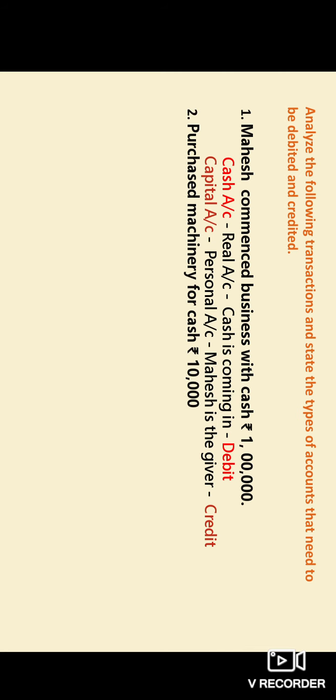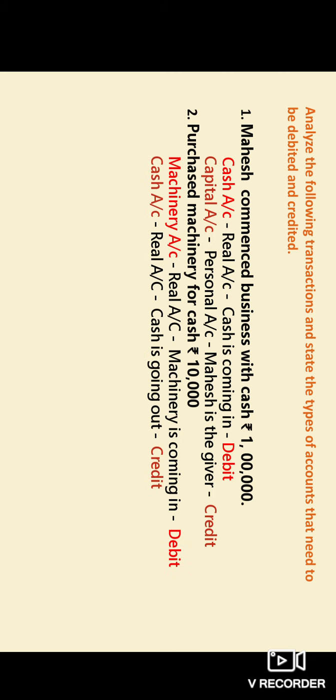Next example: purchase machinery for cash rupees 10,000. Here also we have two items, one for debit, one for credit. First is machinery. Machinery is an asset, that is why it comes under real account. As we purchase something, that thing is coming to us.